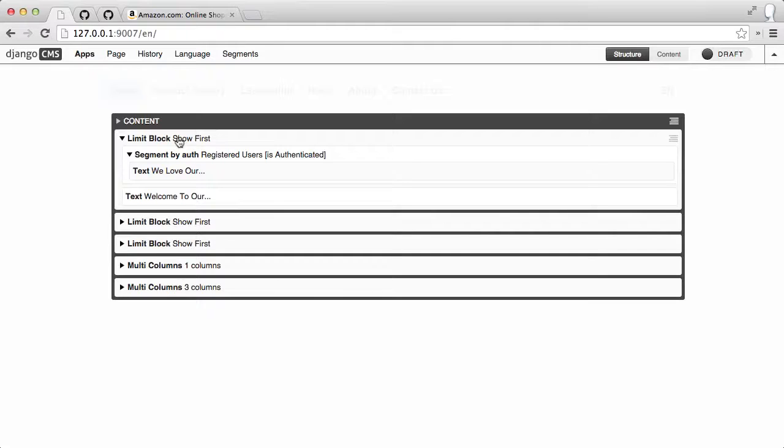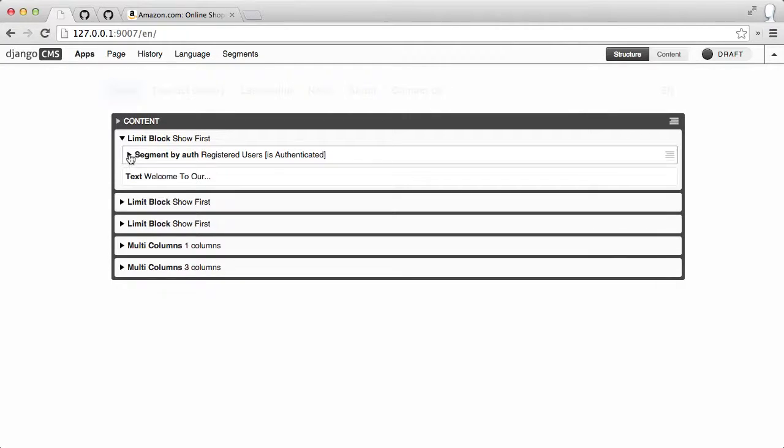Now only segment plugins will be valid or not, but it's smart enough to say, if it's a regular non-segment plugin, then it counts always as valid, right? So basically that allows this plugin to act as a fallback. So if this particular plugin says I'm not valid, please don't show me, then this show first will fall back and show this one first.